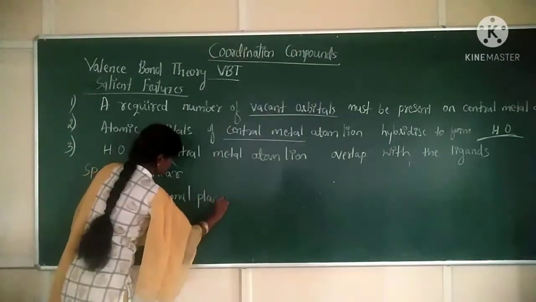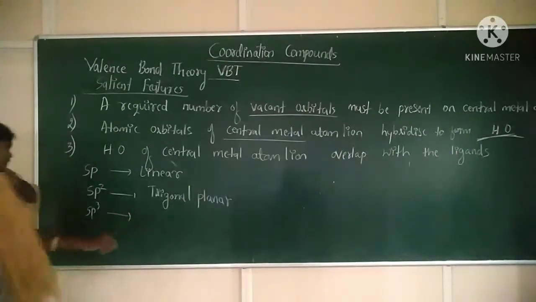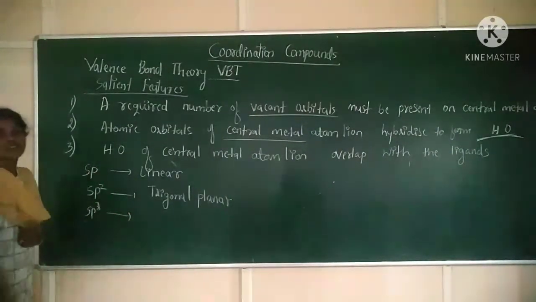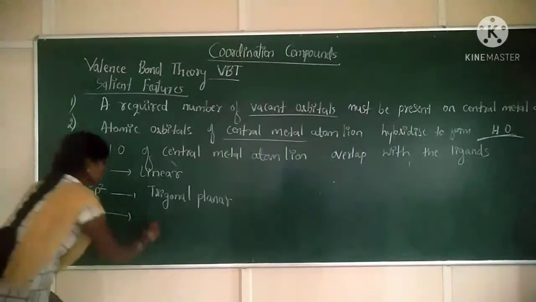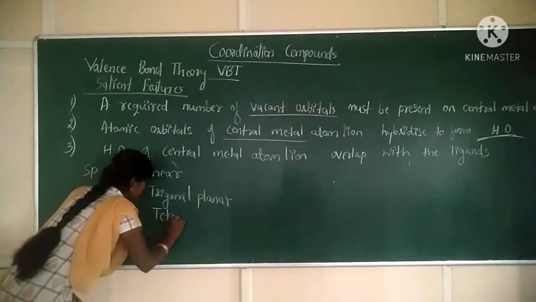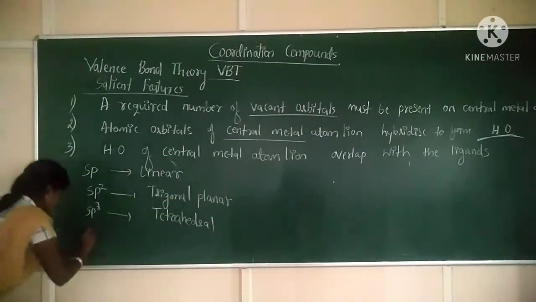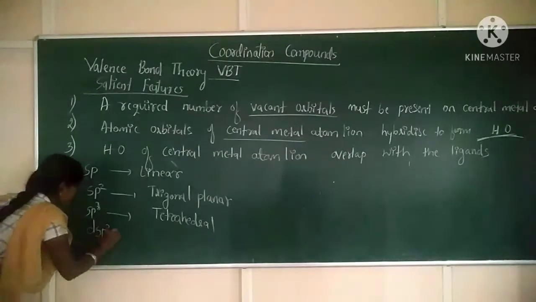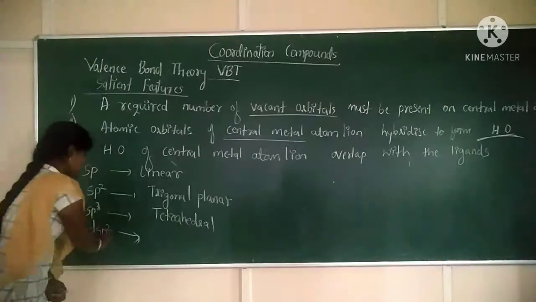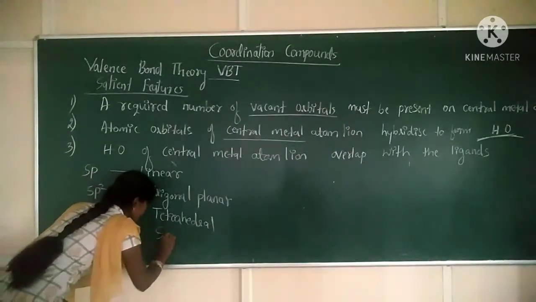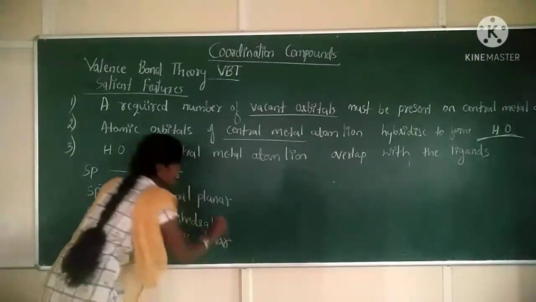If sp3 hybridization is forming a coordination compound, the geometry will be tetrahedral. Next, if dsp2 hybridization is there, it will have square planar geometry. What is the geometry? Square planar.